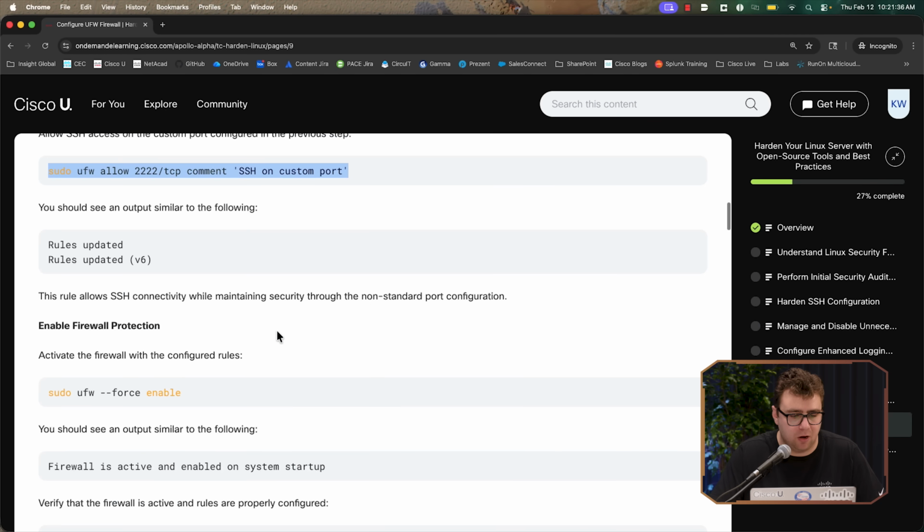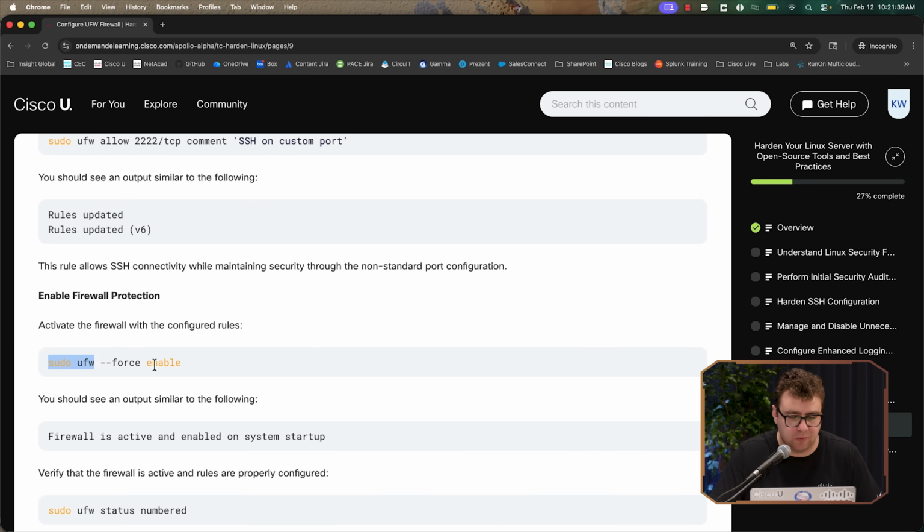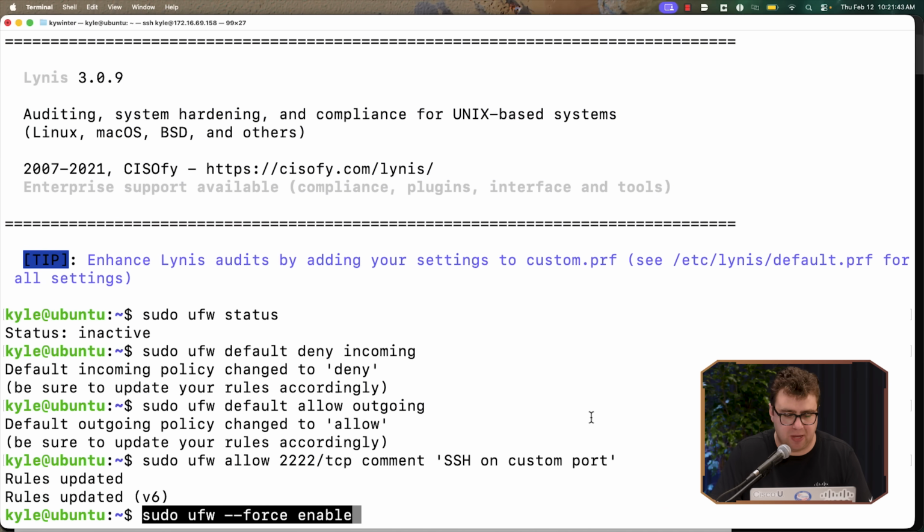Yeah, you'll also need to update the SSH config to be listening on that particular port as well. But for the sake of time, we'll just update the firewall rules and then apply those changes to our SSH config later on. Good point. So once you have these changes in here, let's jump back over here and we can apply these with the simple command to enable this firewall. Let's just paste this in here.